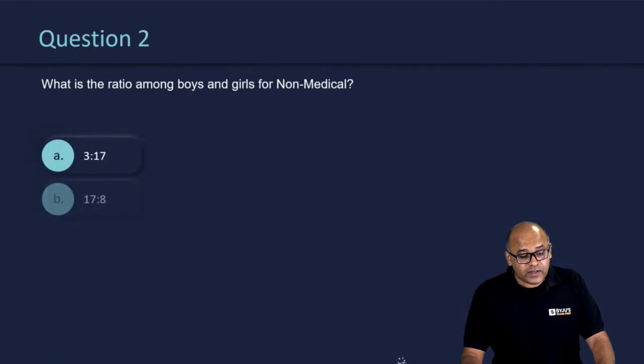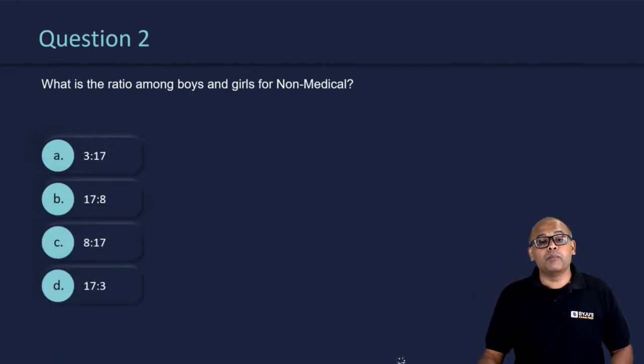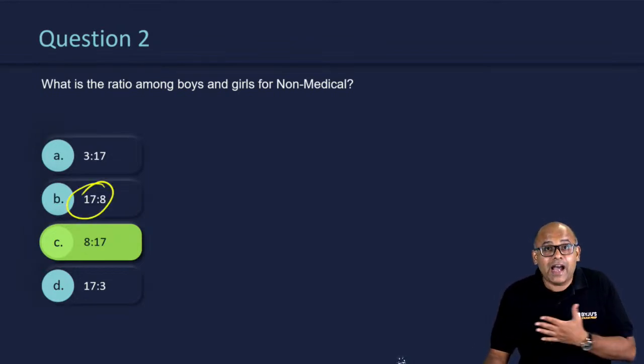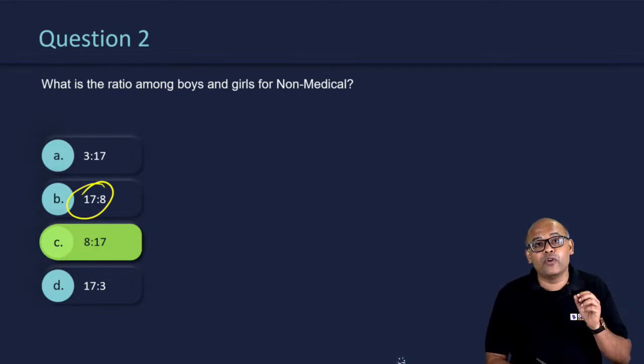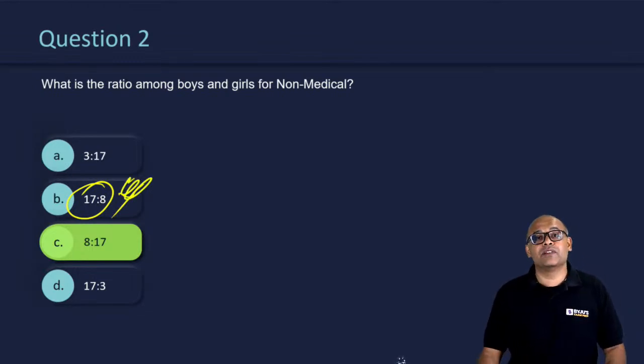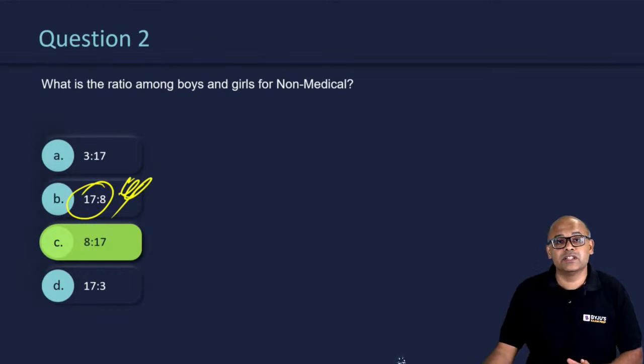The second question: what is the ratio among boys and girls for the non-medical stream? The answer for this particular question is 8:17. Now remember, you had both 17:8 and 8:17. Yours truly made this error of not reading exactly what they gave, and I ended up marking this wrong. But the correct answer is 8:17. So that's basically the answer for this particular question.